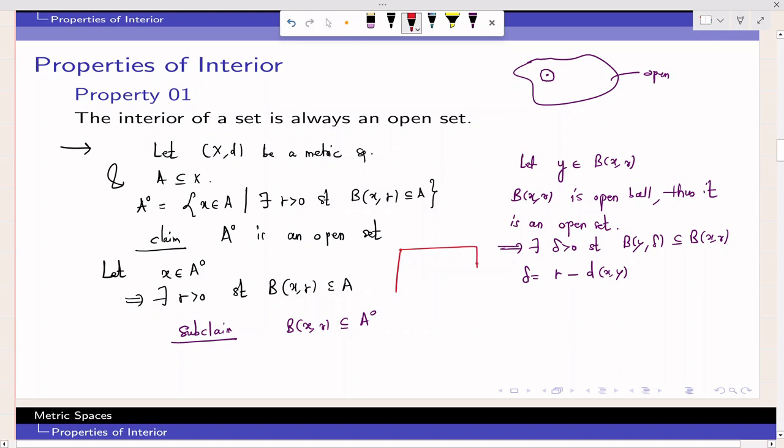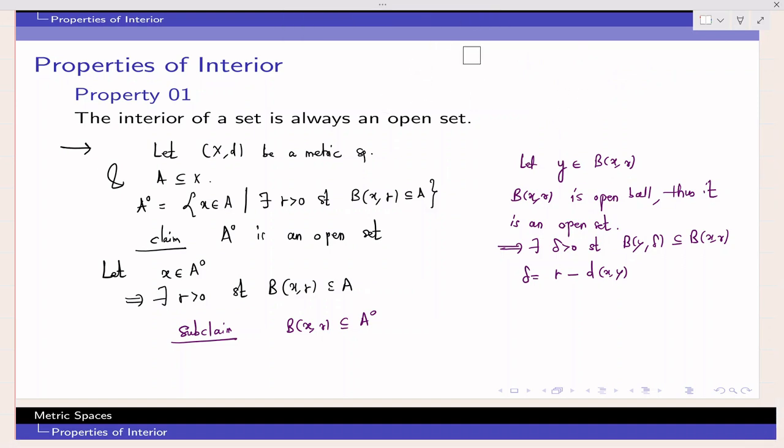suppose this is your set A, right? And this is B(X, R). This is point X and this is your radius R. Now we have taken some random point Y. So let me just magnify this diagram so that you can understand it more clearly. Why we have taken the radius delta as R minus d(X, Y).